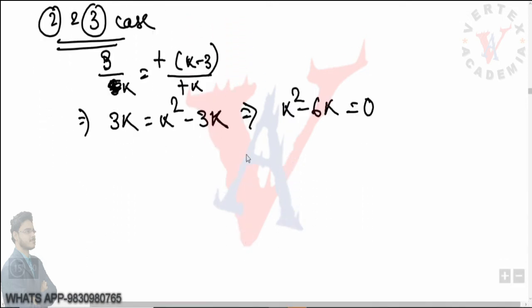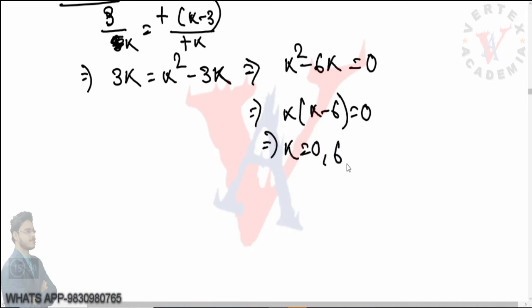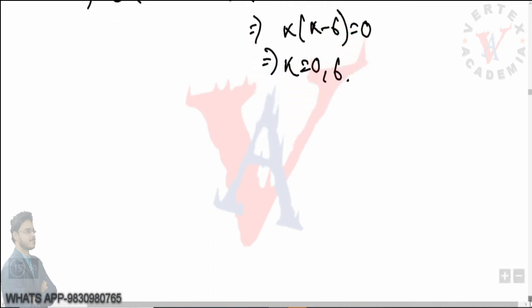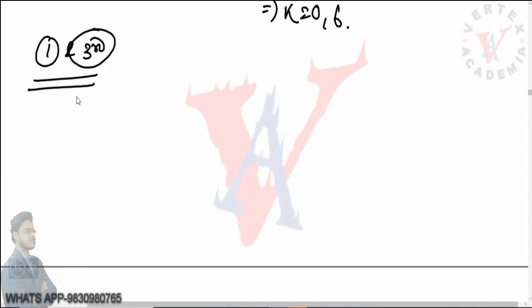So k into k minus 6 equals 0. This implies k equals 0, 6. Now taking the first and third case: k by 12 equals minus of k minus 3 by minus k.